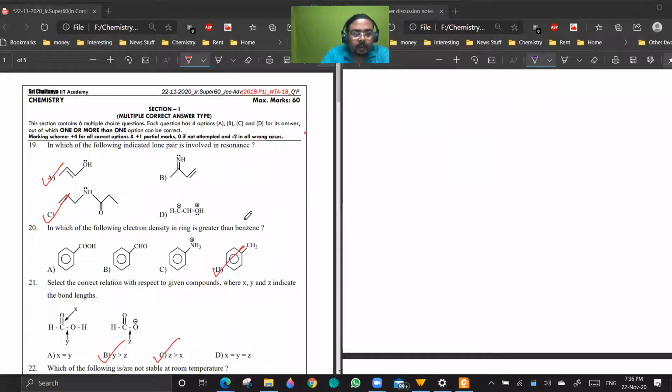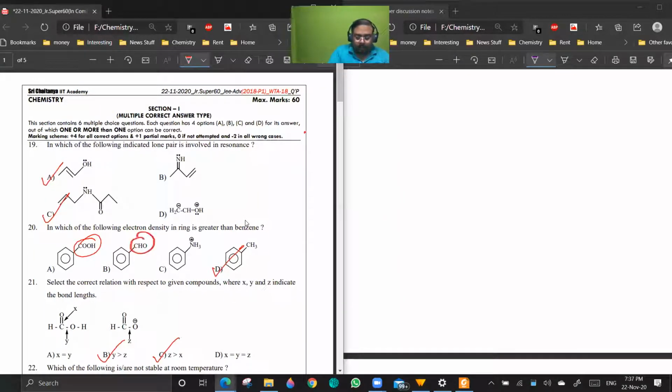Okay. So question number 19, 20. Any doubts? Sir, I think 20 must be A, B, and C, which is having the electron density in the ring more than benzene. You see, all these are electron withdrawing groups only. Only this is an electron donating group through plus H effect. It is asking in which case the electron density in the ring is greater than that in a normal benzene ring. Are you getting the point?